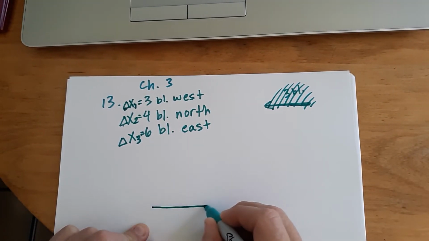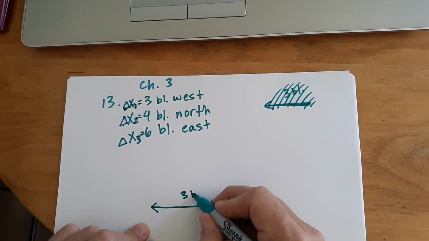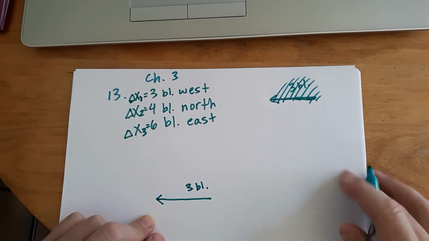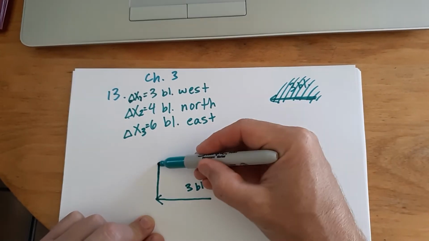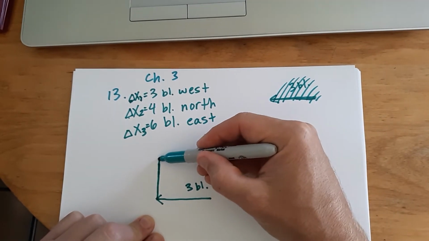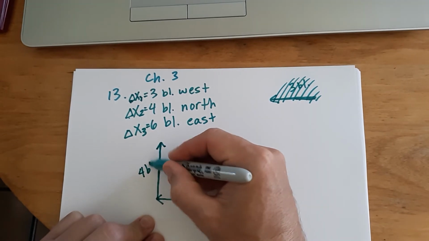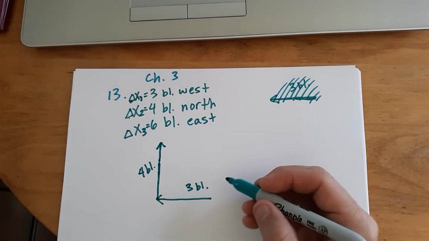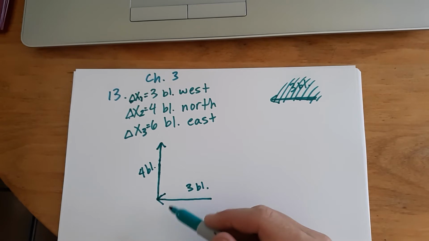Now you might say, is the drawing necessary? And the truth is, no, it's not. It's not necessary, but it helps us to visualize the physical situation. So there's 3 blocks to the west, and if that's 3 blocks, then I need to make 4 blocks longer, right? That would be 3 blocks roughly north, but I'm going to go a little further to represent, yeah, that's a longer vector, 4 blocks right there. That's delta x1, delta x2, and you're noticing something here. I'm putting these vectors head to tail.